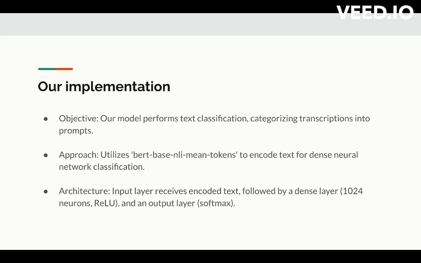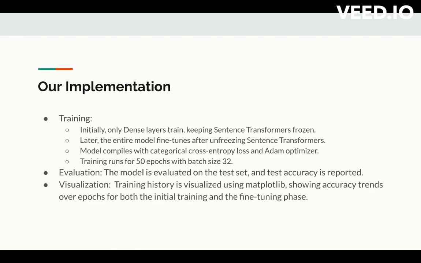Coming to our architecture, the input layer receives the encoded text, followed by a dense layer which has 1024 neurons with a ReLU activation function. And our output layer is also a dense layer with a softmax activation function. And this is our implementation where we trained the dense layers first and kept the sentence transformers frozen, and then we unfroze the sentence transformer model, and the whole model was fine-tuned, and we trained it for 50 epochs.